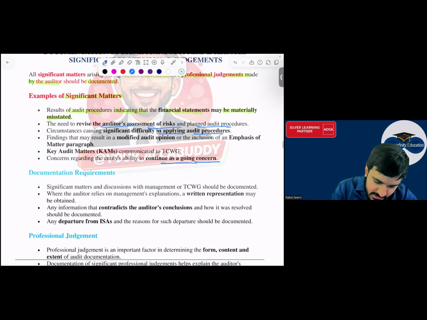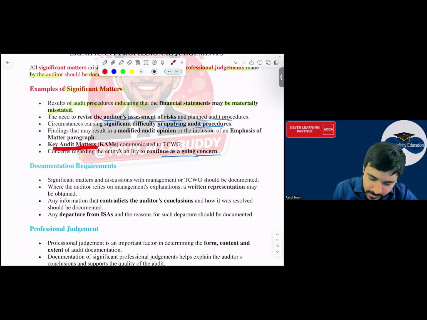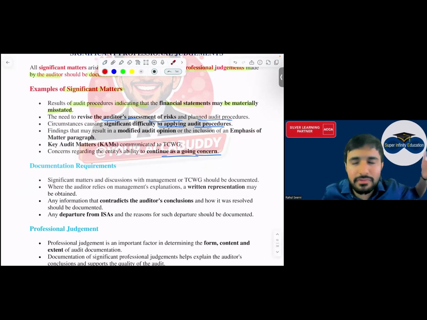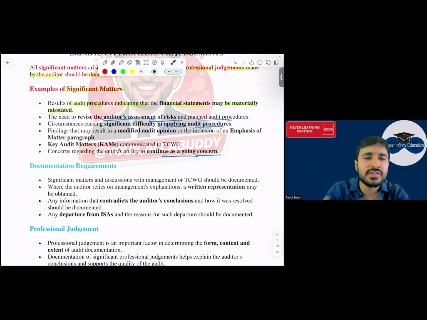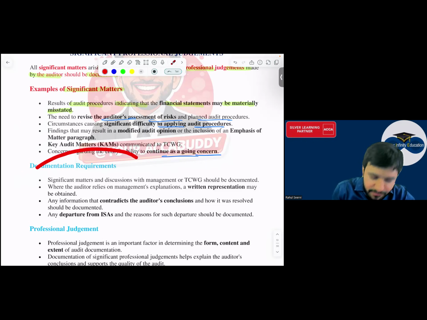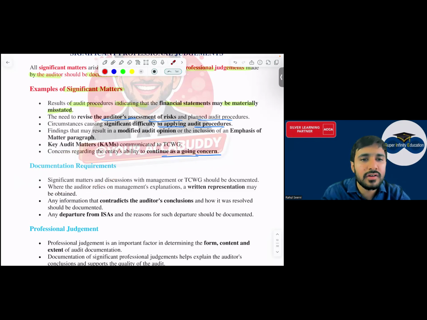Sir, what about these three things? KMP, all this is part of your reporting, everyone. उसको भी आपको क्या करना है? Document करना. Whatever you do from the day one till the end, जब तक आप report बनाओगे, सबको document करना. आपने कैसे audit किया, each and everything you have to document. You have to maintain the evidence also separately. If there are significant matters, उनको भी अलग से करना है बाबा. You have to maintain those separately.